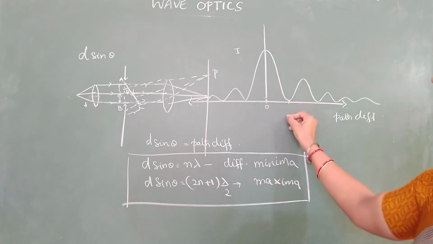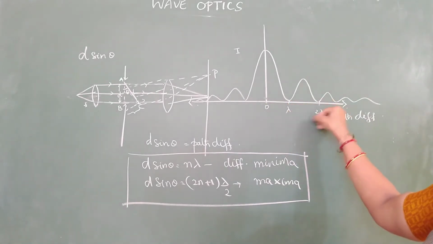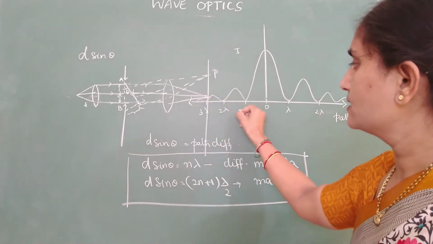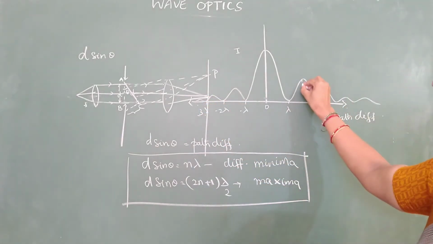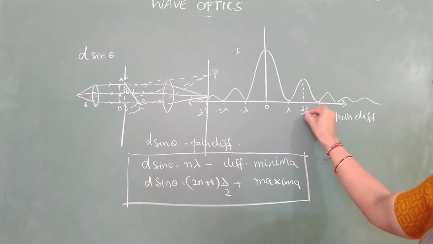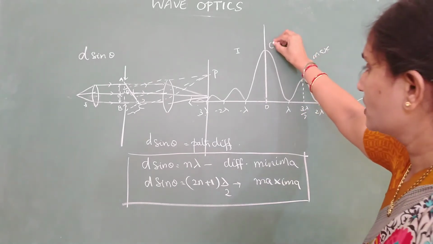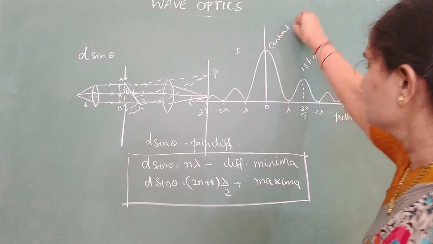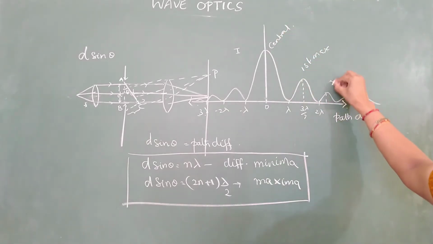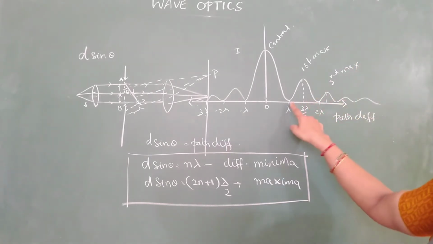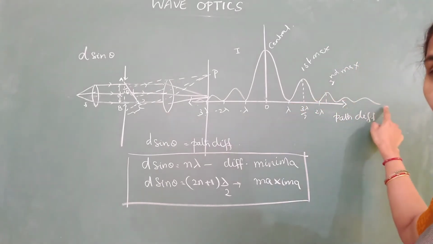This is 0, lambda, 2 lambda, 3 lambda on either side. This is the point where you get the first maxima. This is the central maxima, here we have the second maxima, and we name these points as first minima, second minima, and so on.